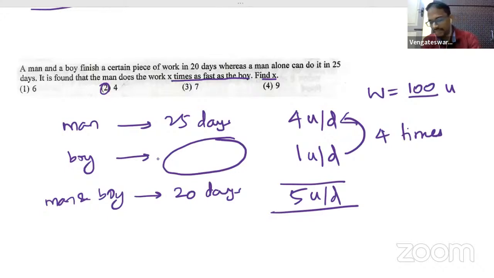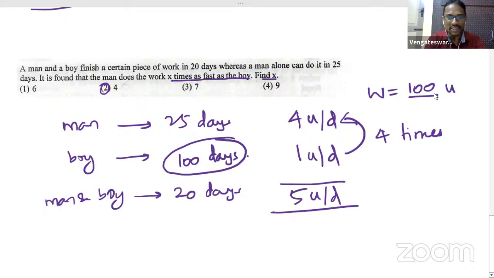That's it. 100. See, 1 unit in 1 day. I've got 100 units. 100 units can be finished in 100 days. So the boy will do the work in 100 days. Nice. Good answer, all of you.